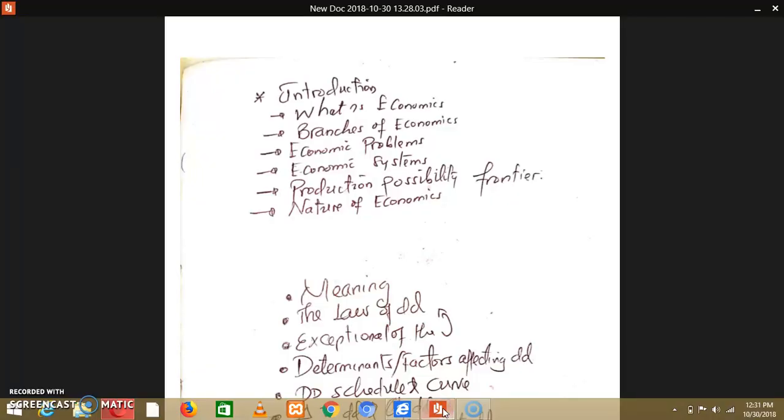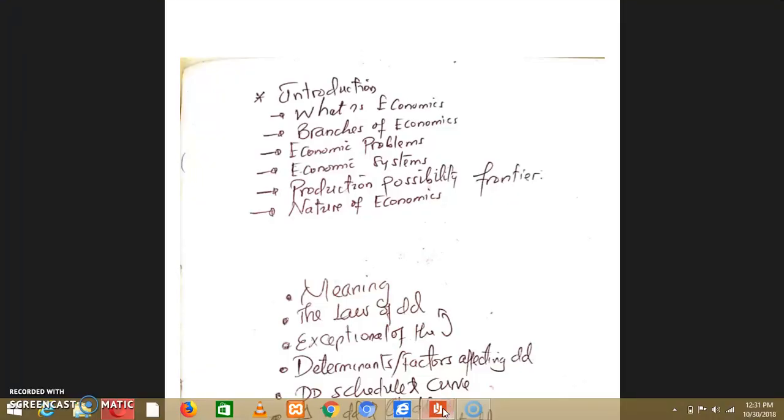Now, we are going to look also at the issue of nature of economics. Before we move on, you should know the drawings of production possibility frontier curve. Make sure you know it. How it shifts up, how it shifts downward. You should know all of them. You should know the issue of attainable point. All such issues should be in mind. Now let's move to another part which is nature of economics.